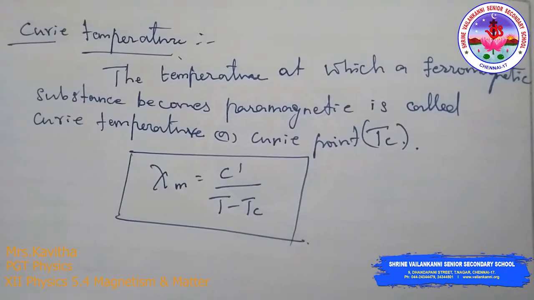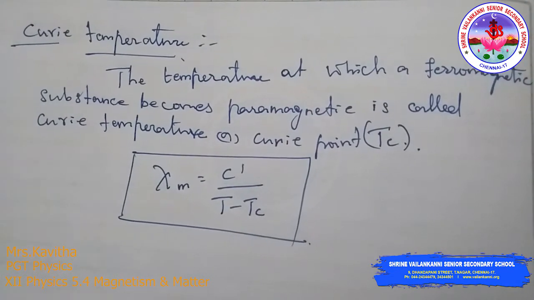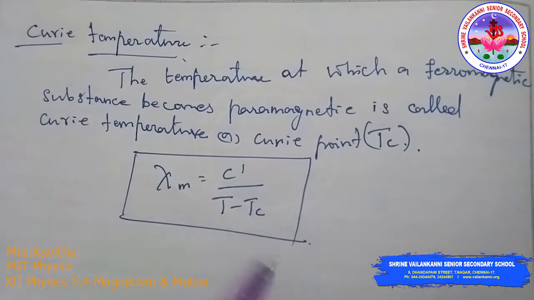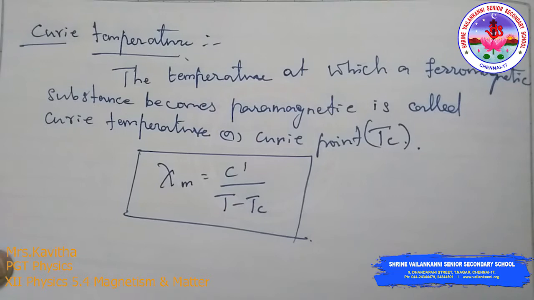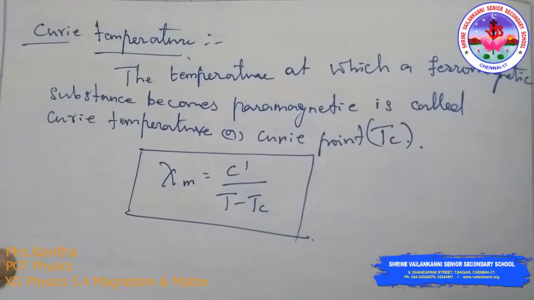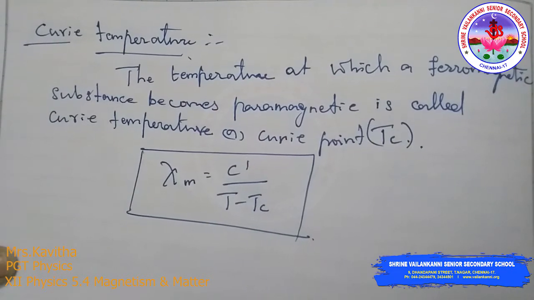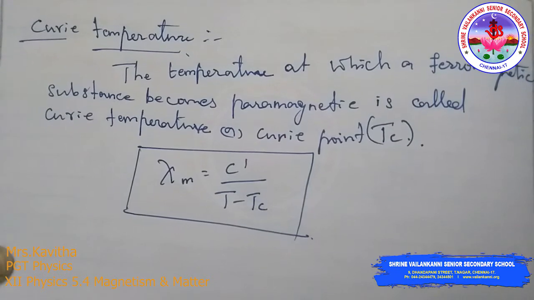Okay, so the Curie-Weiss law tells us that in the paramagnetic phase the susceptibility varies with temperature, so that chi_m is equal to C' by (T minus T_C), where C' is a constant. That means the susceptibility of the ferromagnetic substance above its Curie temperature is inversely proportional to the excess of temperature above the Curie temperature, right?